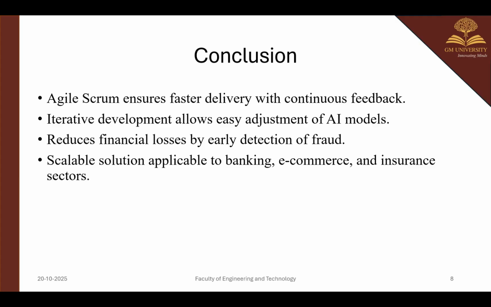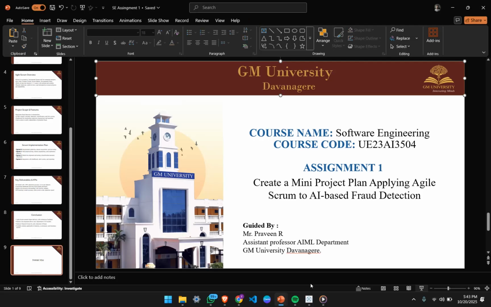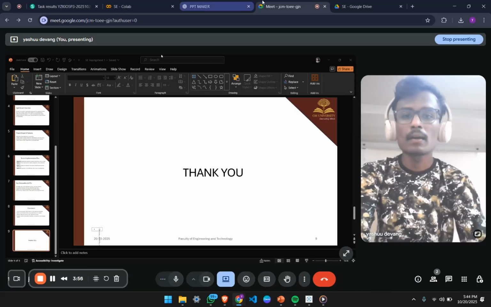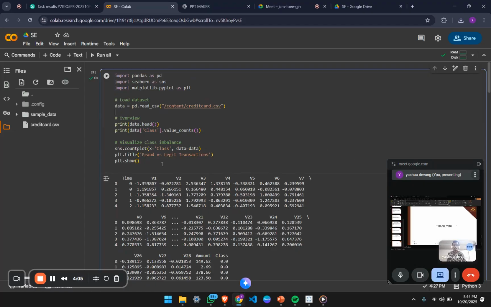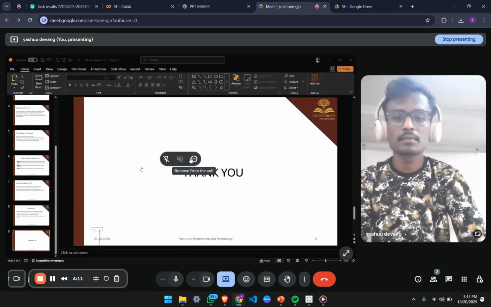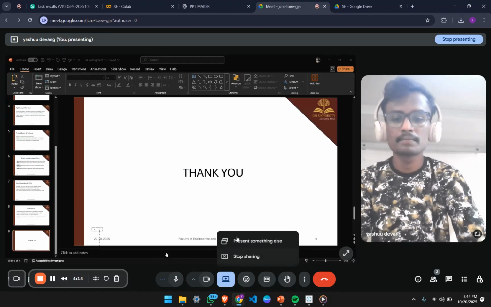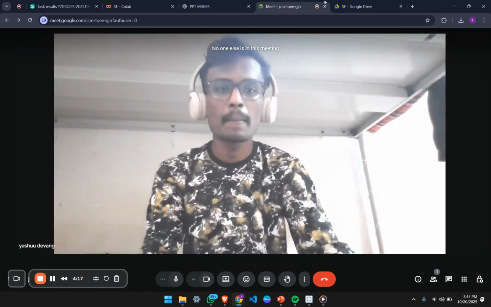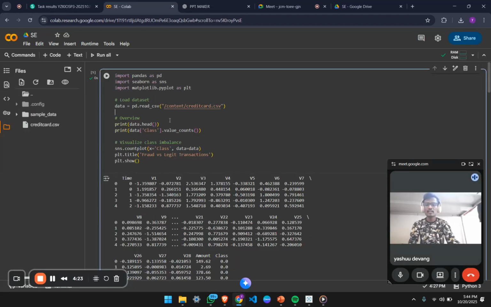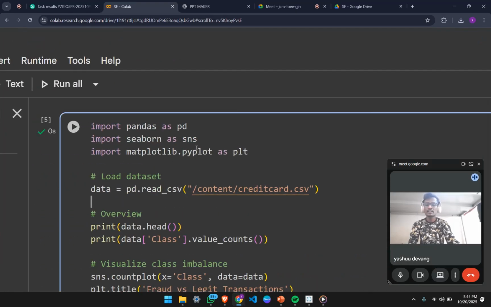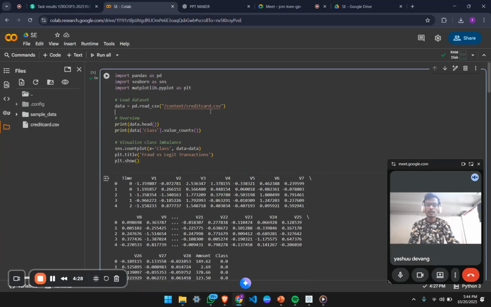So this is my project, and let's go with my coding part, where I have developed the alert system using Google Colab. Here you can see I have used a credit card CSV file. I added the CSV file here, which contains fraud and non-fraud transactions.